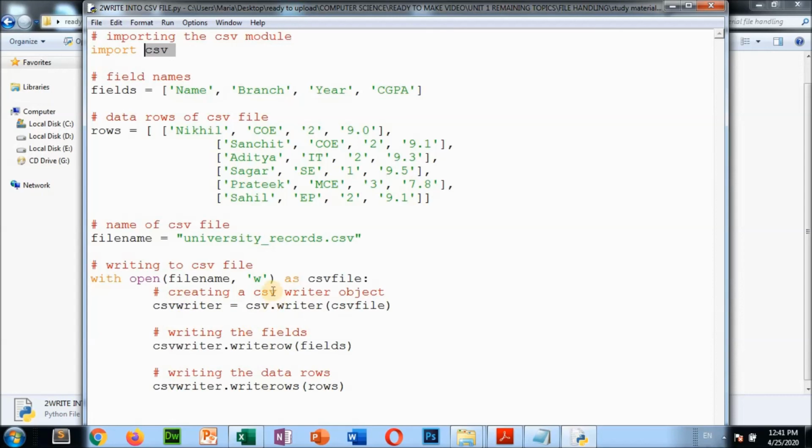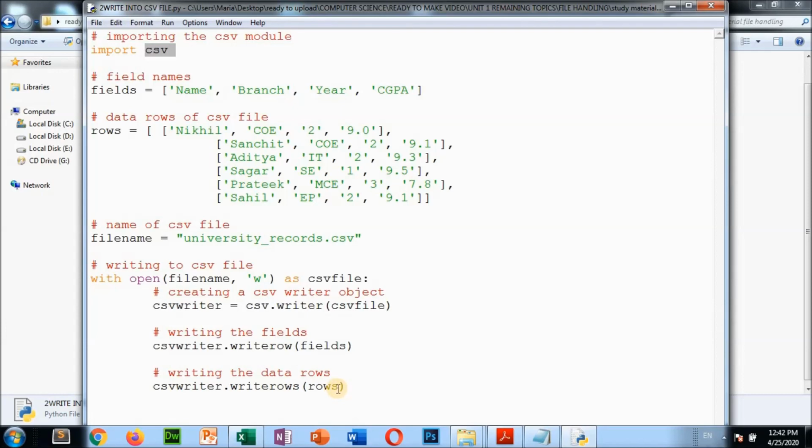So we are creating this CSV file writer, writing the fields with csvwriter.writerow(fields), and writing the data rows. Write like this, where we have to write the records into the file. Here writerow writes the fields, and here we write the rows. Done.